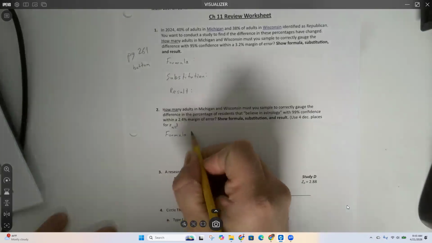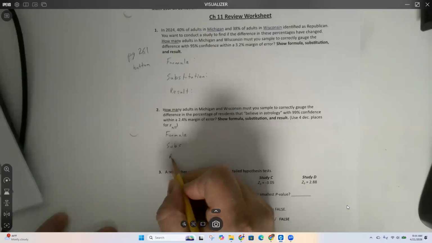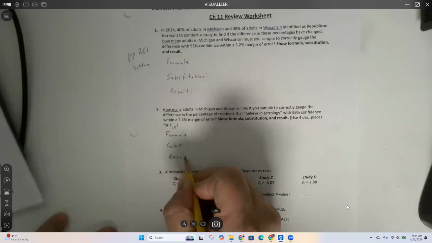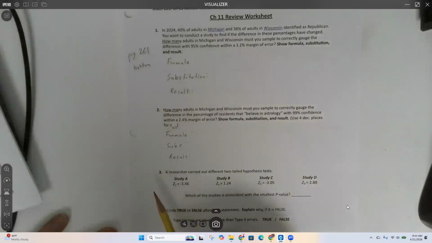We need the substitution, and we need the result. So this is still on page 261 at the bottom. Okay. All right.